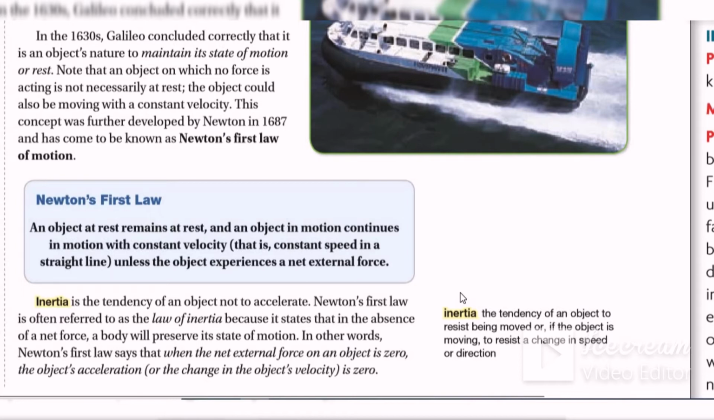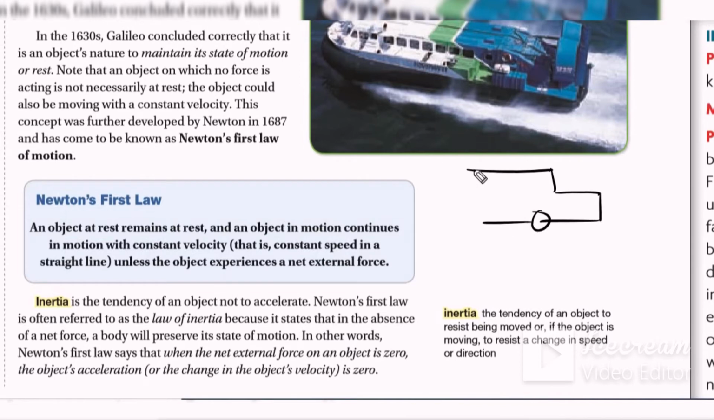I will give you an example. Suppose that you are in a car, and the car moves. Now relative to the earth, you are in motion. You are not at rest now. Relative to the earth, you are in motion. Okay, now suppose that the car stops suddenly. What will happen to your body?